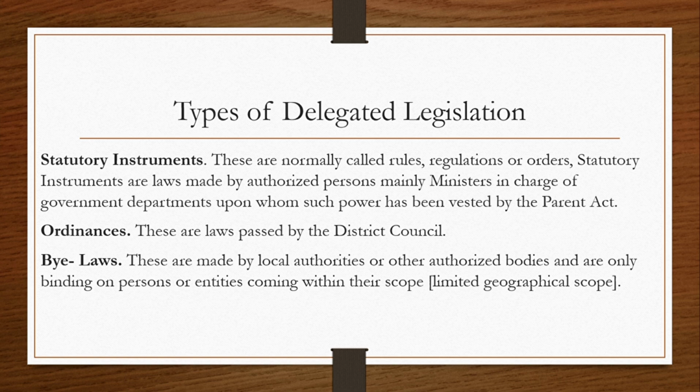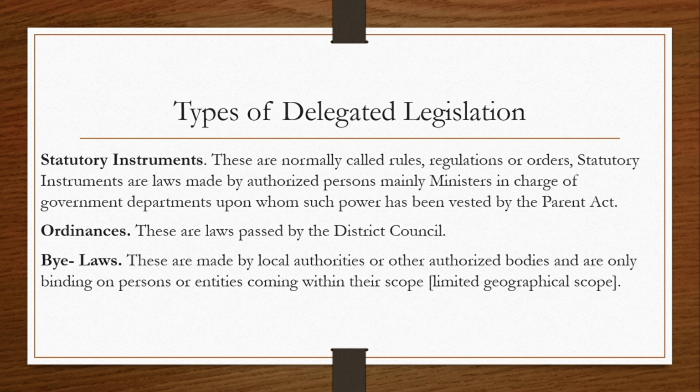So the statutory instruments, they are laws that are made by mainly ministers that are in charge of government departments. An example of a statutory instrument can be the public health rules of 2020 that were put in place to control COVID-19. So statutory, mainly made by ministers in charge of government departments, for example, the Ministry of Health.